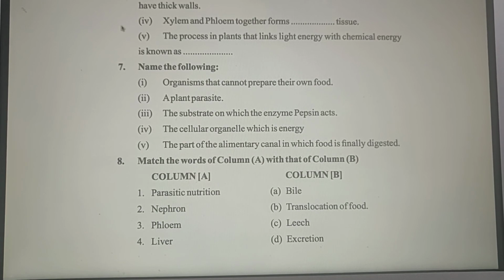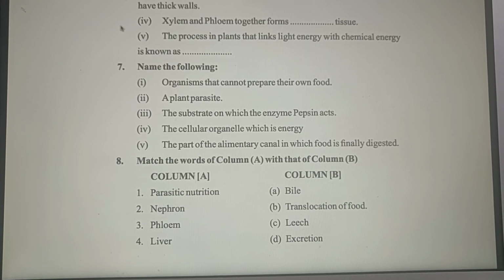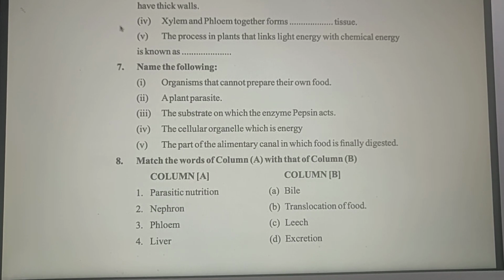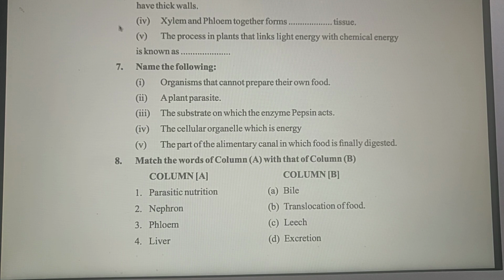I hope you got sufficient information regarding excretion in plants and excretion in animals, and especially in human beings, which is in the syllabus of class 10th. You can understand shortly. I have given only the short notes and explained them. So I hope you understand it.